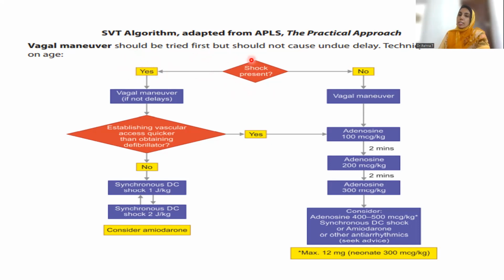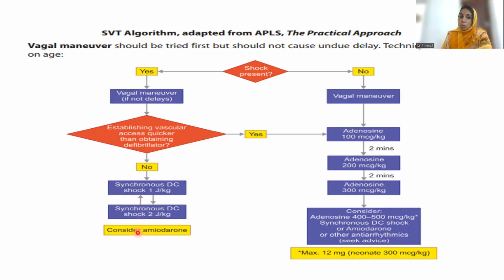So now next is shock. Once the patient is there and we are checking the patient, if there is hemodynamic derangement, that is, shock is present, then you can first do a vagal maneuver if there is no delay. And if establishing vascular access is quick, go for adenosine. If establishment is not easy, just go for DC cardioversion with 1 joule per kg, increasing it to 2 joules per kg if there is no response.